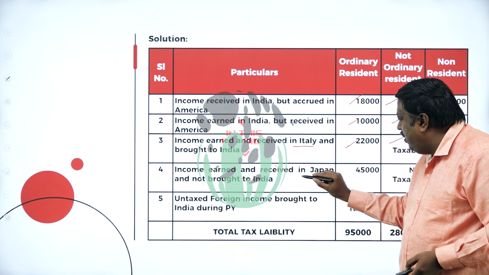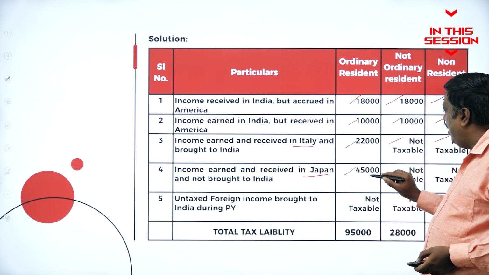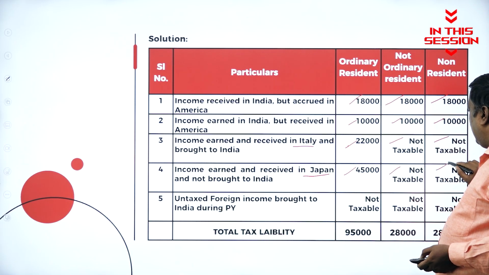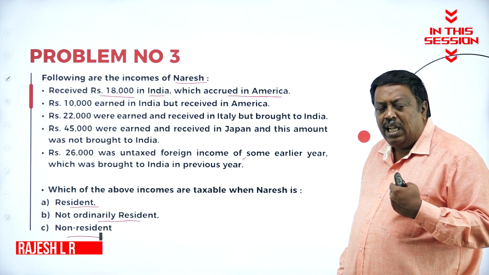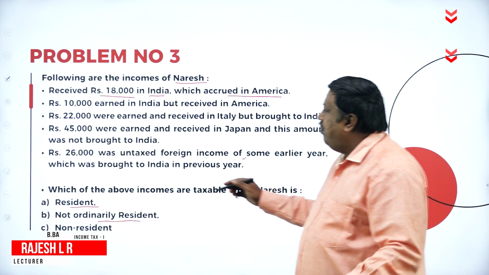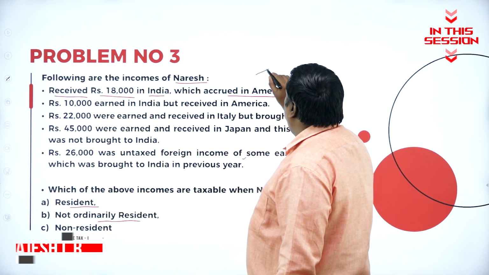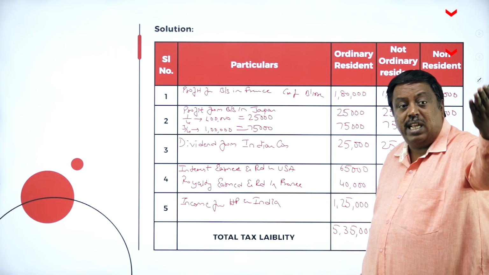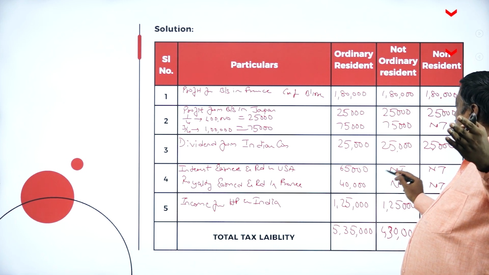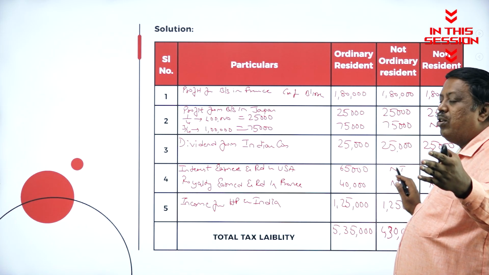Income earned and received in Japan. It is taxable in one case, not taxable, not taxable. I'm receiving 18,000 in India. Whenever they use the word received here, it is taxable in all the three cases. Interest earned and received outside India is taxable in one case. In both other cases, it is not taxable.